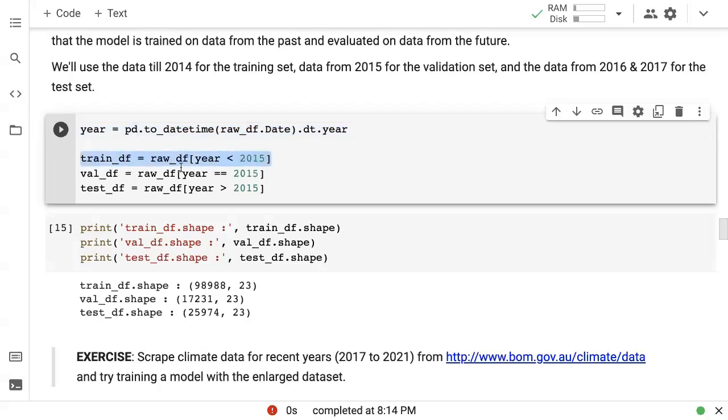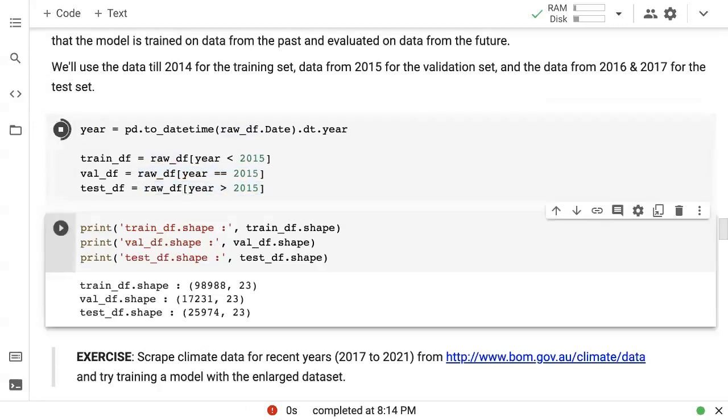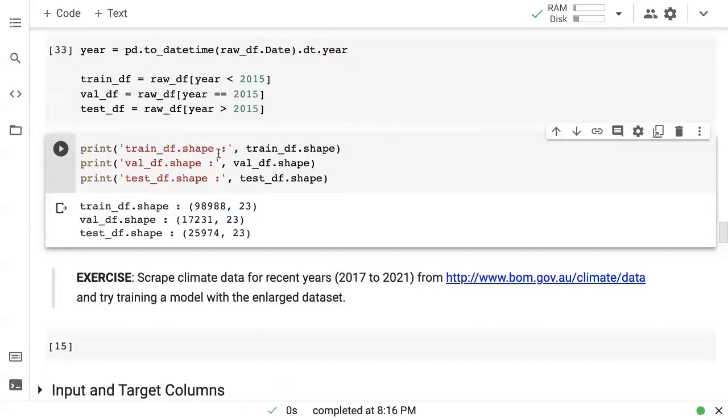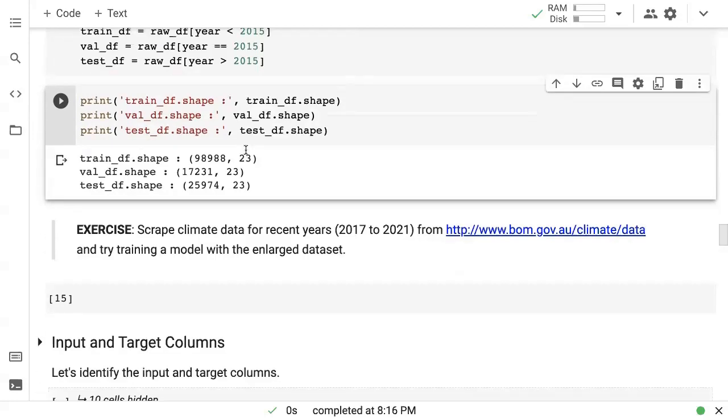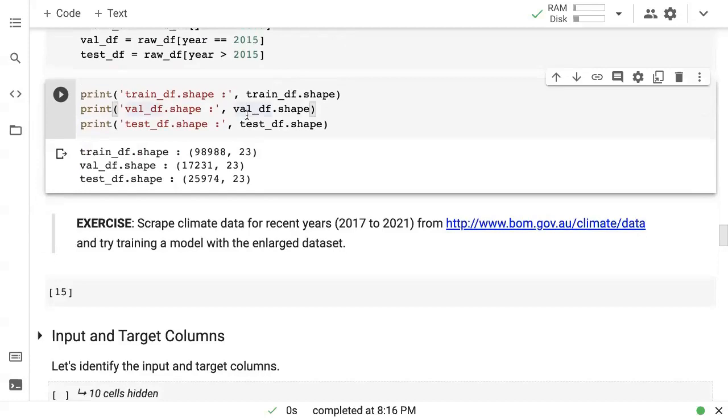So before the year 2015, which is up to 2014, we used the data for training. And then the validation data is the year 2015. And then the test data frame is the year 2016 and 2017. Again, we are doing this only because we have this chronologically ordered data, and this is how your model will be used in the real world. If you do not have chronologically ordered data, then you use a random split, and there is a method in scikit-learn called train_test_split, which you can use to do that.